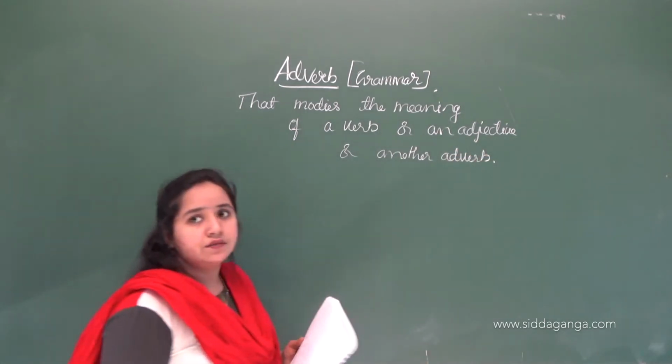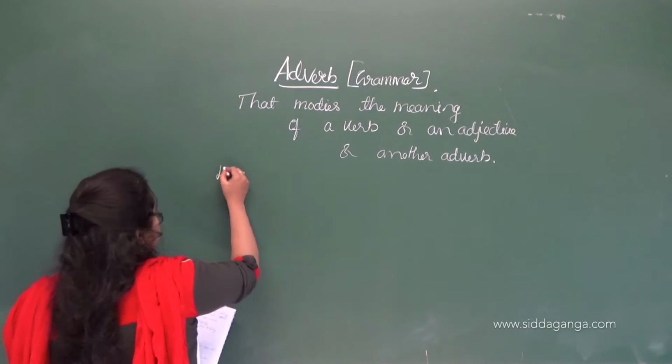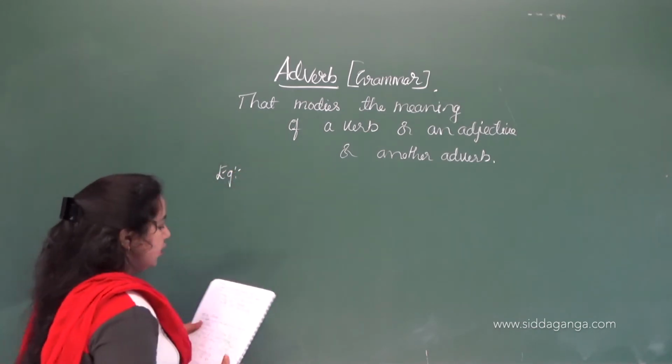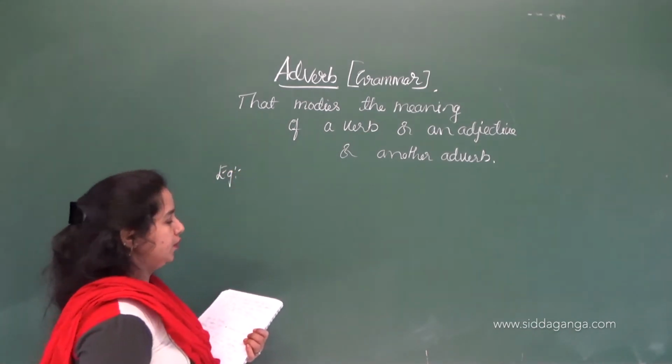So let's see with the example how the sentence tells about an adverb.